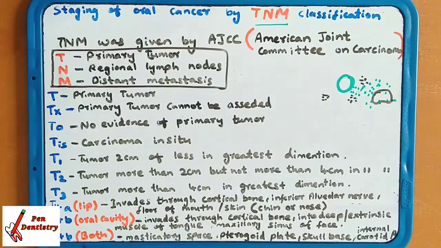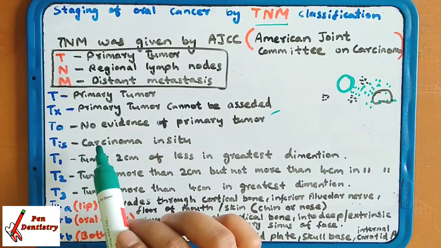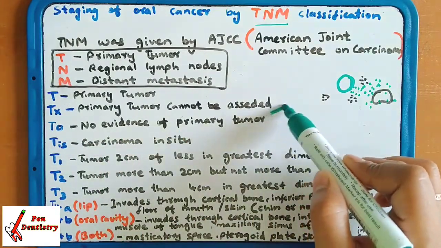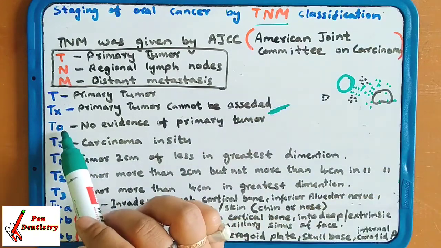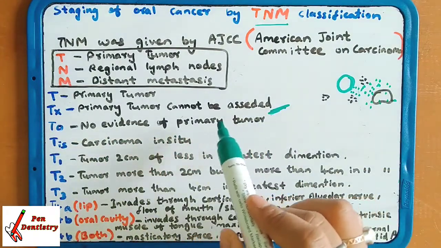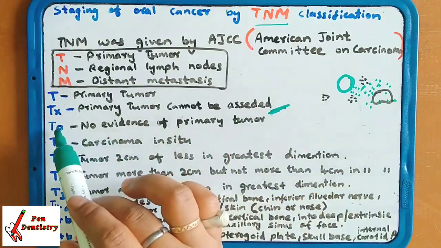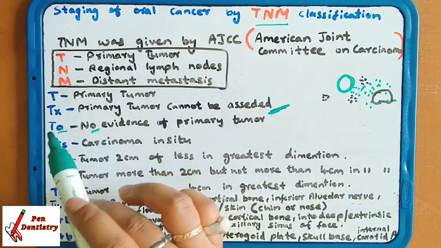It cannot be found, we cannot recognize it. T0 is no evidence of primary tumor.